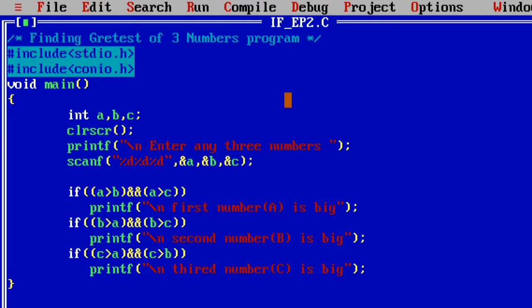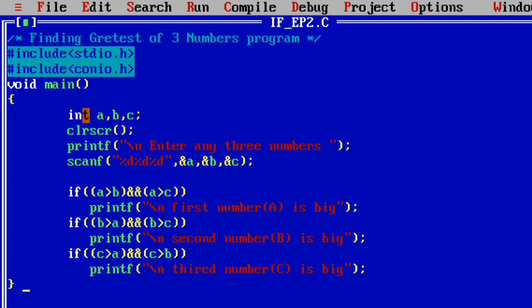That means my program finds the greatest of three given numbers. As we discussed, my C program contains one function called main. The execution of a C program starts in main and ends in main, and within a function, execution goes from top to bottom.